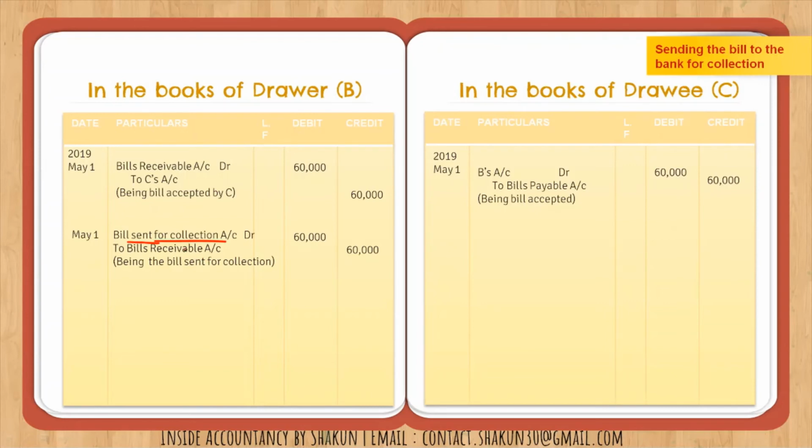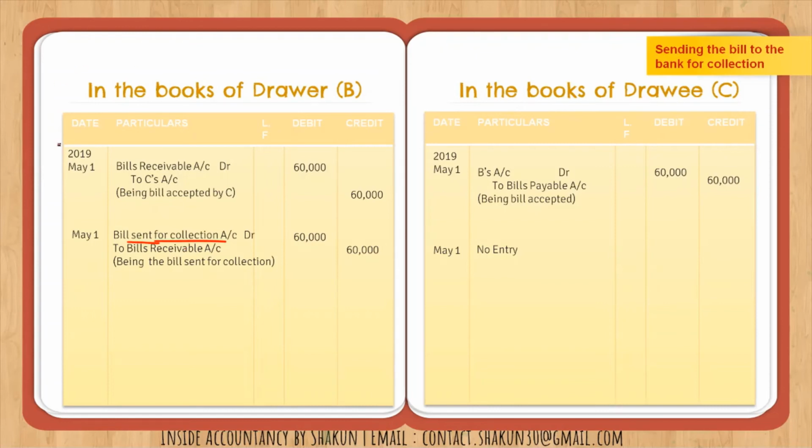Now whether the drawer retains the bill or endorses it or discounts it or sends it to the bank for collection, there will be no entry correspondingly in the books of the drawee, that is C. So no entry will be passed. Then in the question it was written that the bill is honored on the due date. Honored on the due date, as I told you, means that it is met on the date of maturity.